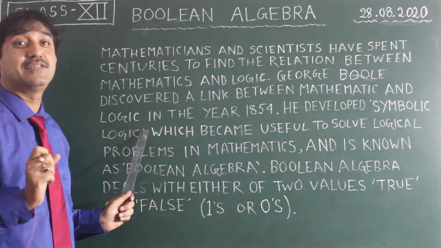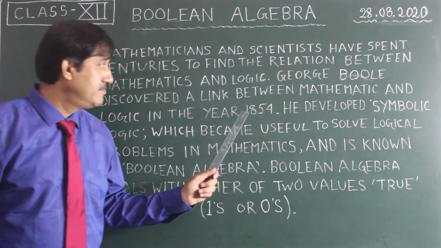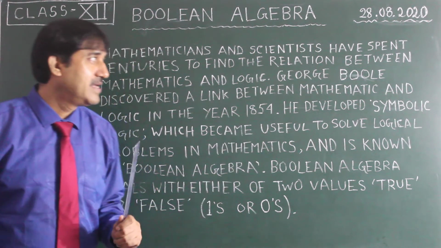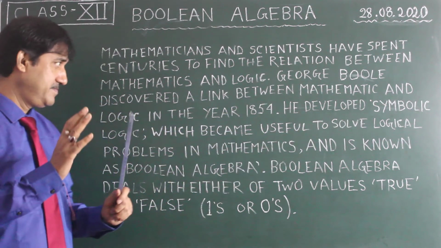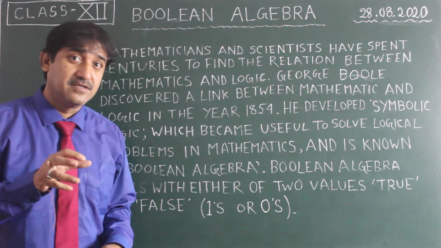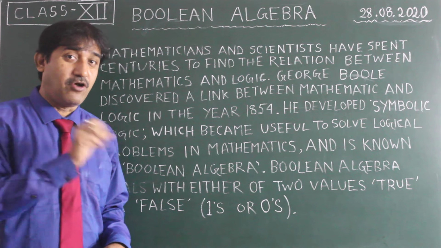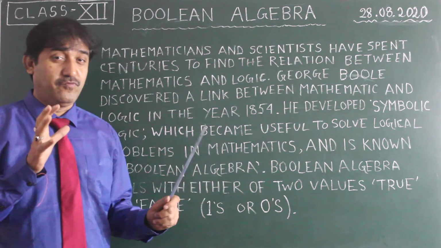He found out this relationship in the year 1854, and he developed symbolic logic. So you can use symbols in the logic. Symbolic logic has become very useful.